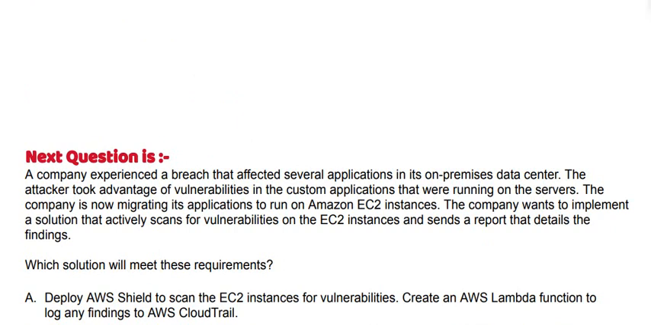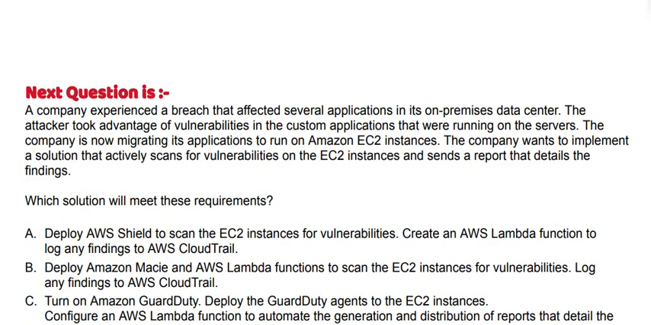Next question is: a company experienced a breach that affected several applications in its on-premises data center. The attacker took advantage of vulnerabilities in the custom applications that were running on the servers. The company is now migrating its applications to run on Amazon EC2 instances. The company wants to implement a solution that actively scans for vulnerabilities on the EC2 instances and sends a report that details the findings. Which solution will meet these requirements?